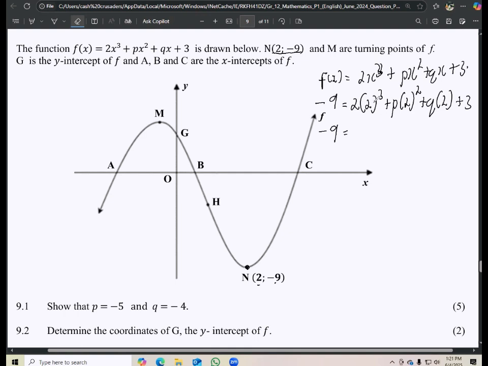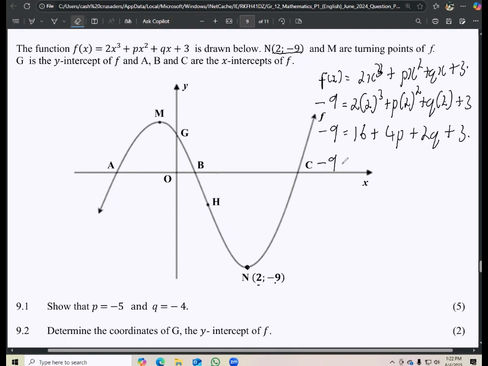So we have -9. And then right here, we are going to have what? 2 to the exponent of 3 is 8. 8 multiplied by 2 is 16. So 2 to the exponent of 2 is 4. So we have 4p. 2 times q, that's 2q. And then plus 3. Then, so that means now we are going to have what? Let's have all the constants over to this side.